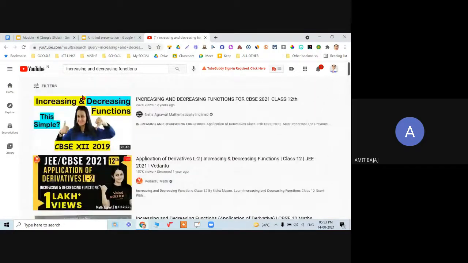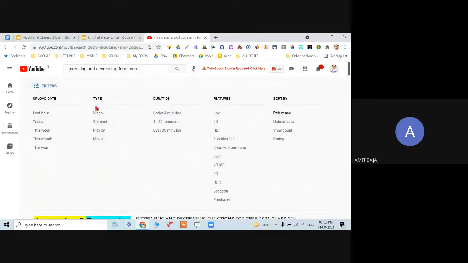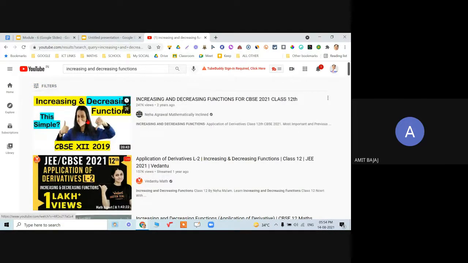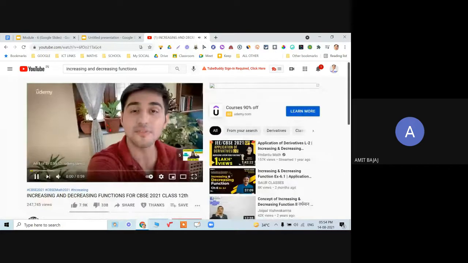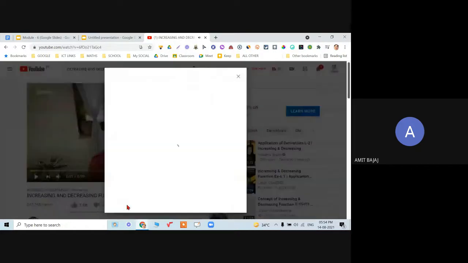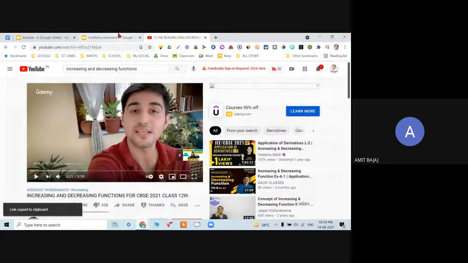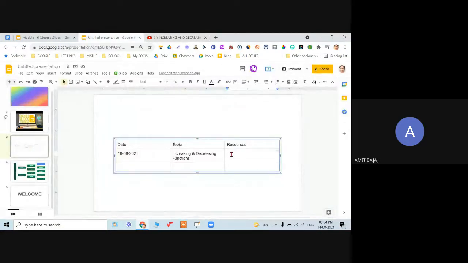Even for YouTube search, we have the filter options: the type of video, duration, what kind of feature, how many stars, the rating. That way we can always go for selecting certain videos. So for the time being, let me quickly take this particular video, and let me copy the link of this particular YouTube video.